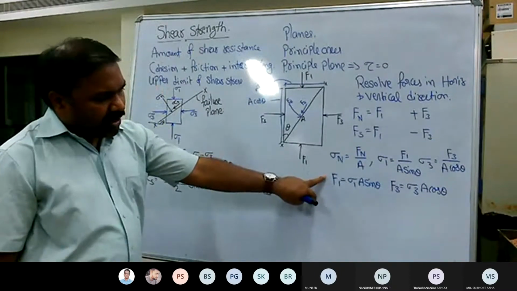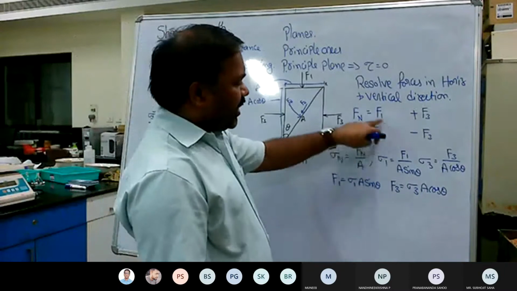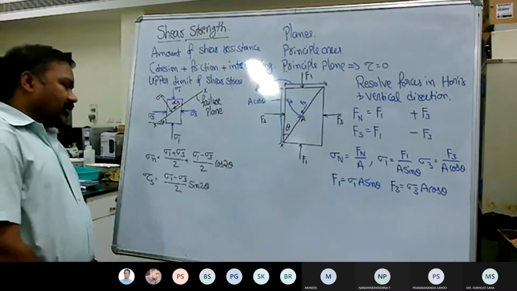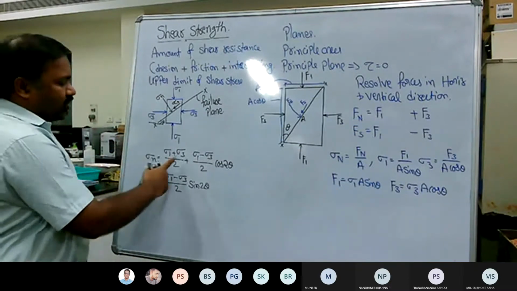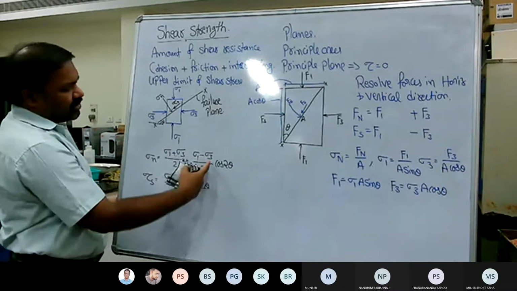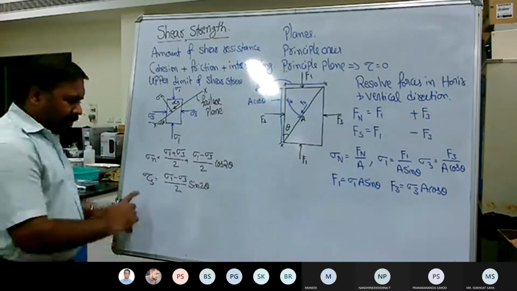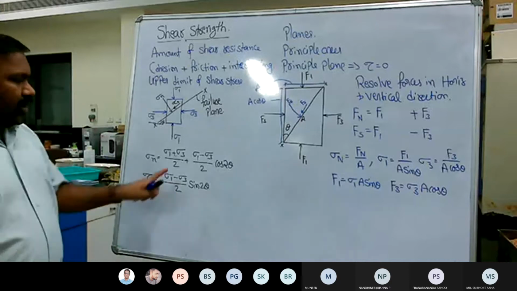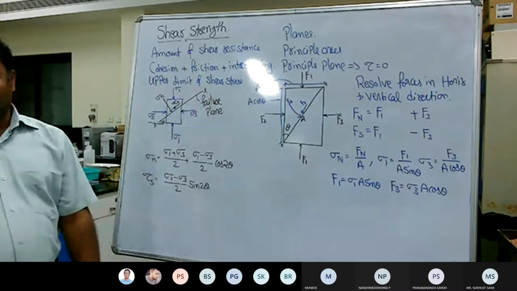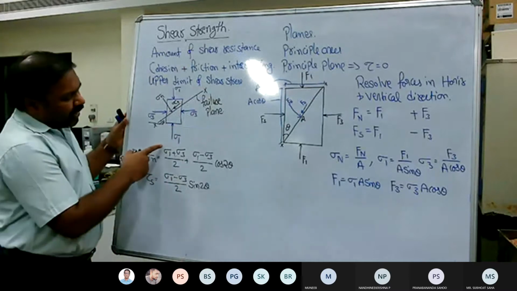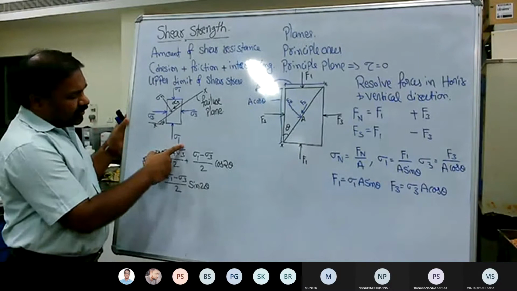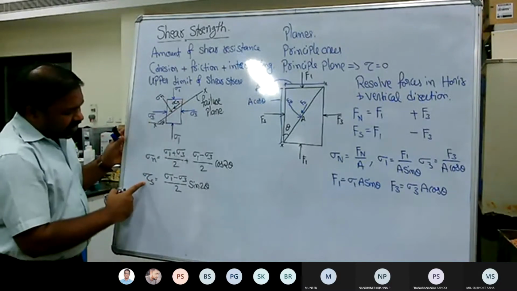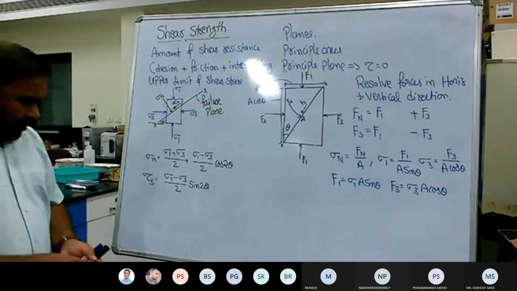If you simplify by substituting F1 and F3 in the Fn and Fs equations and simplify using trigonometry, then you will arrive at sigma n is equal to (sigma 1 plus sigma 3) by 2 plus (sigma 1 minus sigma 3) by 2 into cos 2 theta, and tau s is equal to (sigma 1 minus sigma 3) by 2 into sin 2 theta. Okay. Now there is another possibility. For applied principal stresses of sigma 1 and sigma 3, what is the maximum normal stress acting on the failure plane, and what is the maximum shear stress acting on the failure plane?